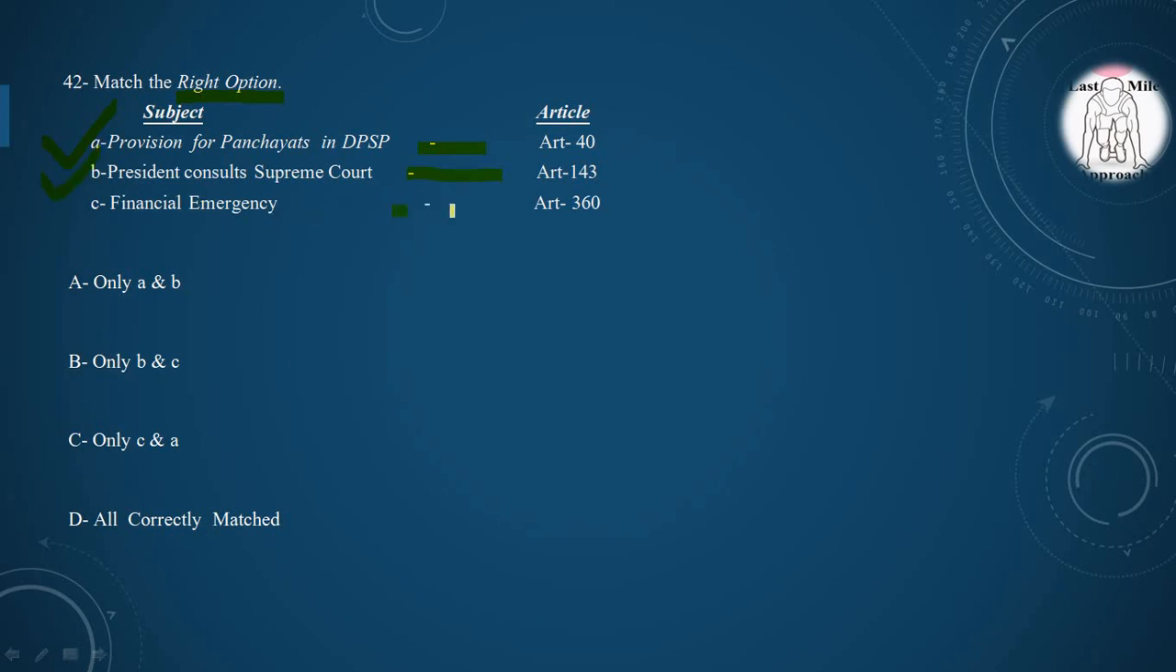Financial emergency comes under Article 360. Yes, it is also correctly matched. So we have to match the right option. So option D, all is correctly matched, because A, B, C is correctly matched with their pairs.